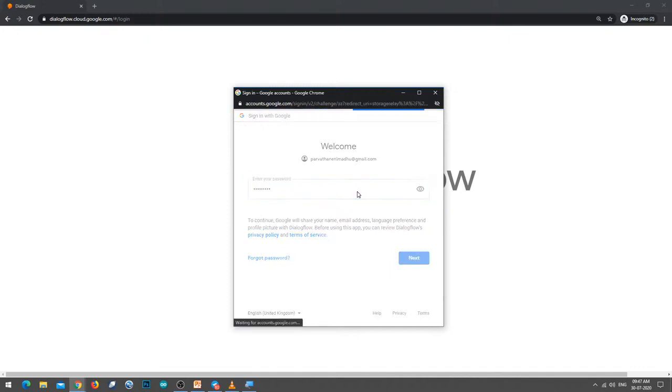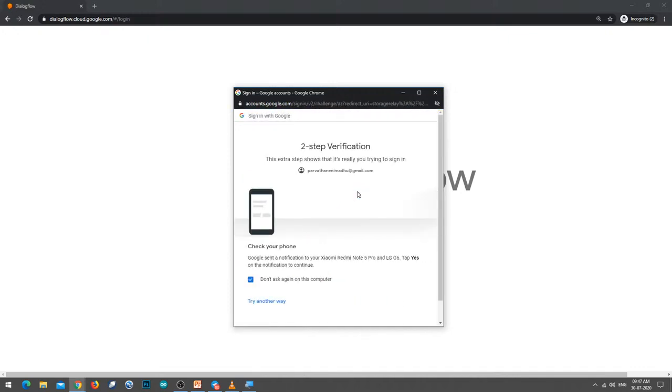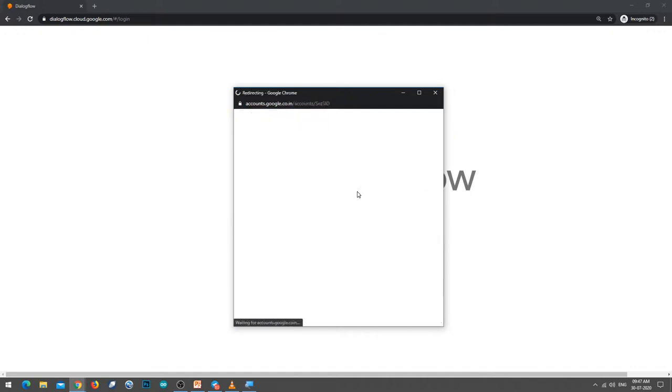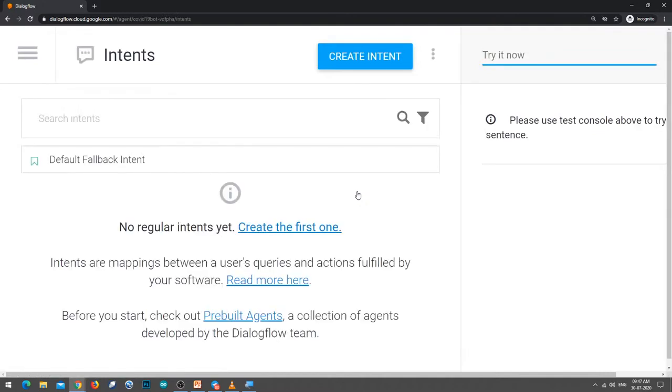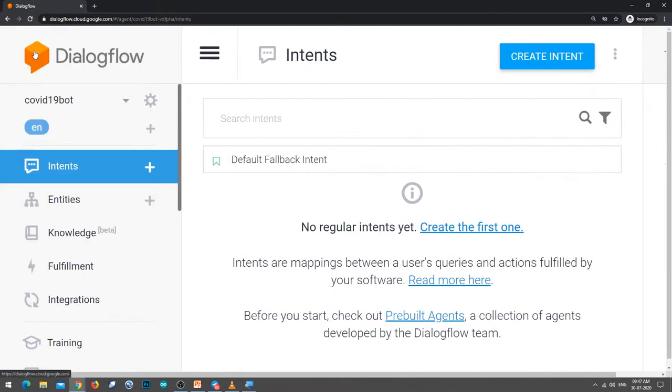I'll click next. There is 2-step verification, so let me click yes on my mobile phone. Immediately, with my Gmail ID, I am able to access the Dialogflow API of Google Cloud. So done, the account is created. We have to create an agent, so don't forget to create an agent.